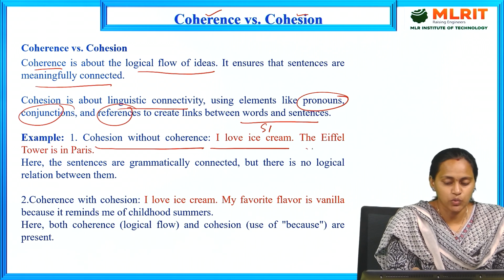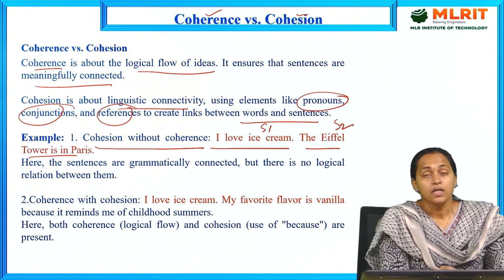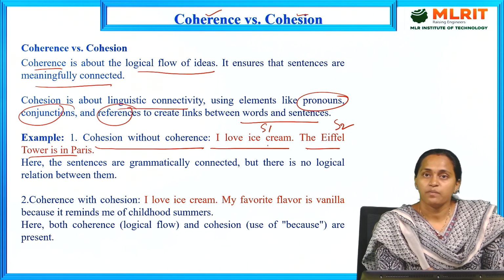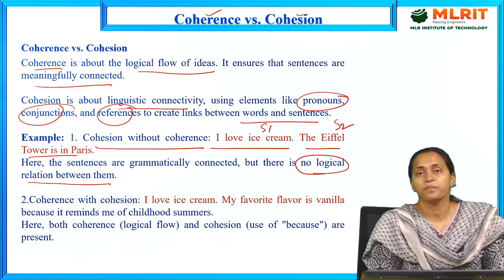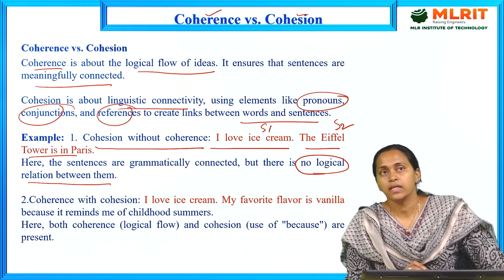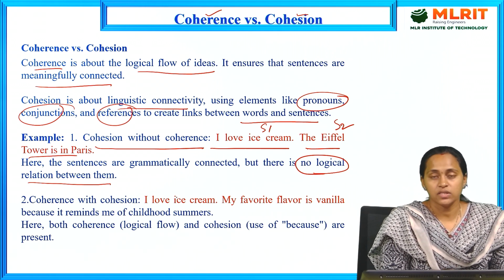Sentence 2 is, the Eiffel Tower is in Paris. Both sentences are grammatically fine, but there is no logical relation between them. This is a drawback. To overcome it, we use coherence relations.